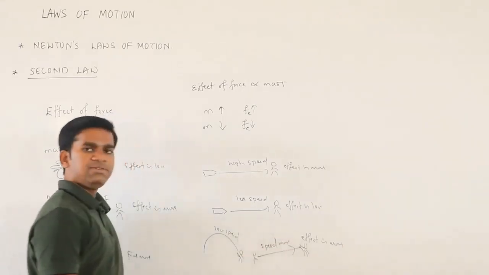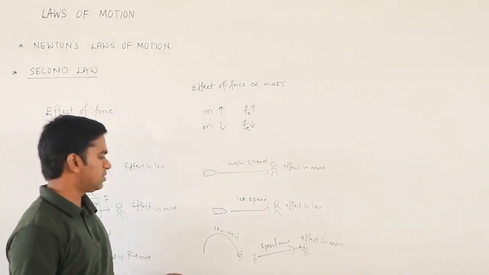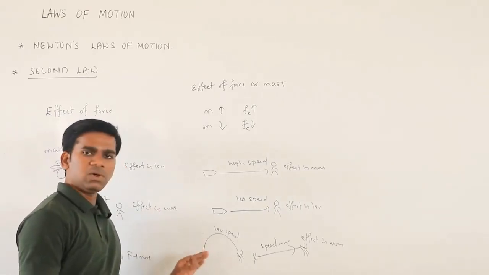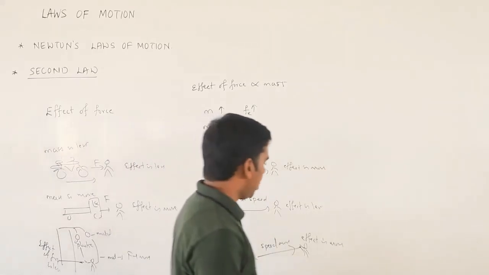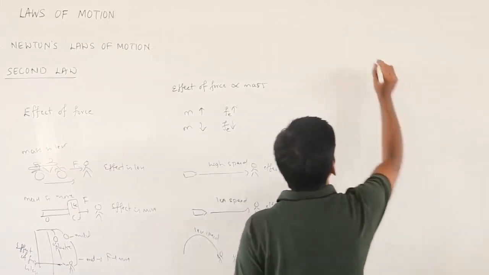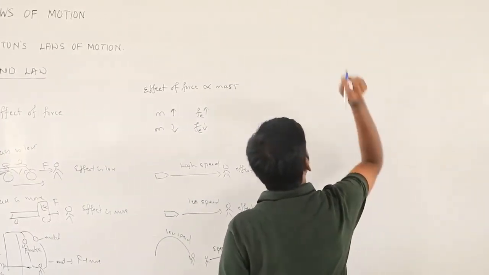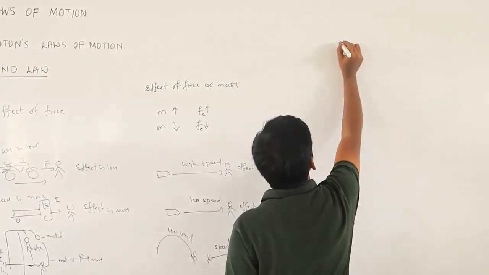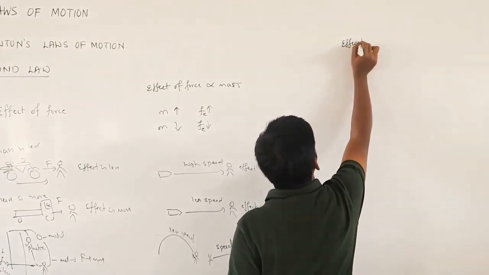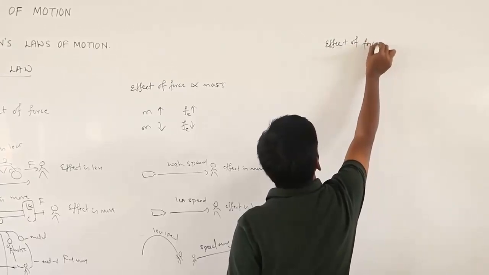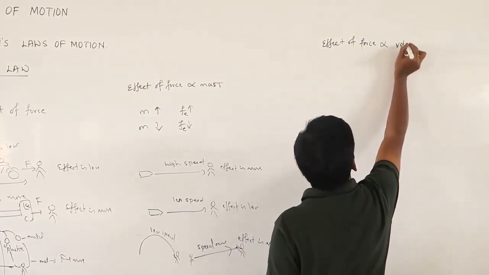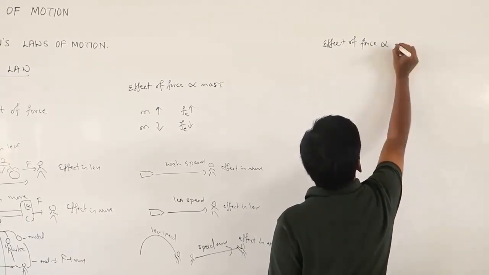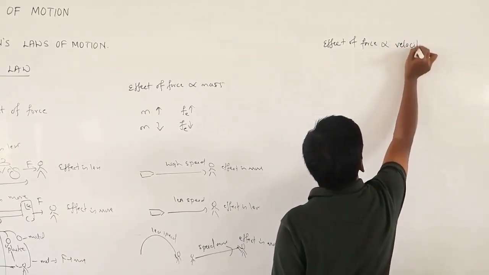That means the effect of force also depends on the speed or velocity. How does it depend? If velocity is more, the effect is more. If velocity is less, the effect is less. That means the effect of force is proportional to velocity or speed. Okay, so velocity or speed.